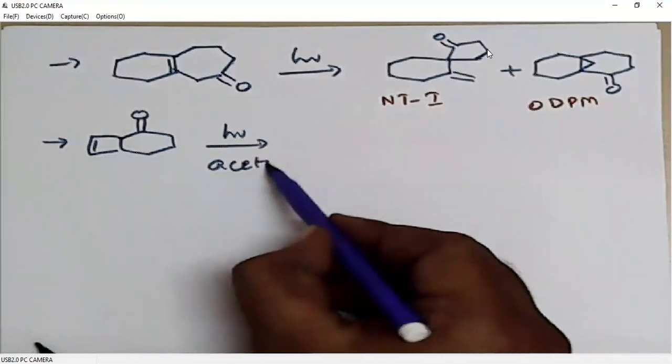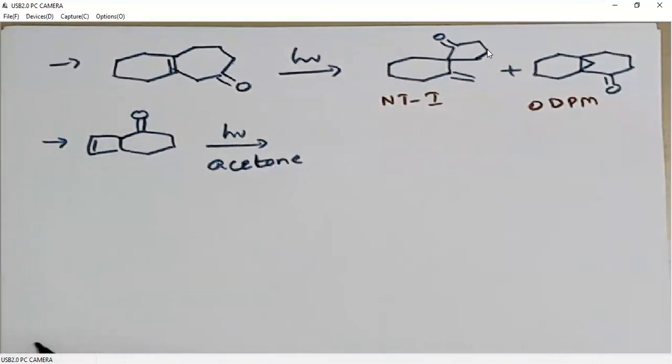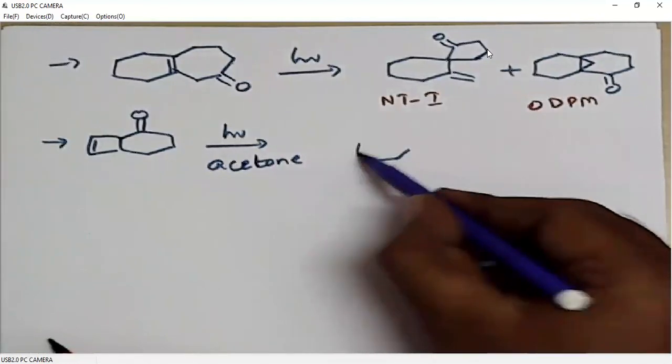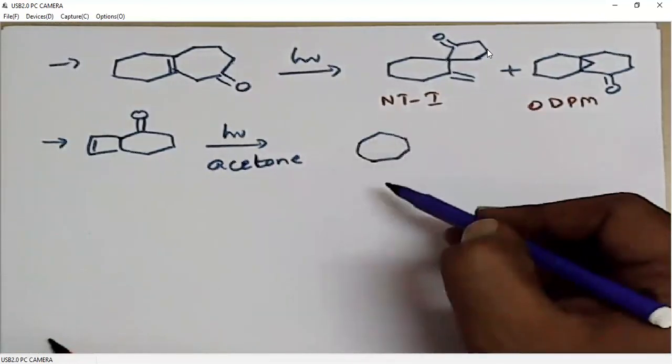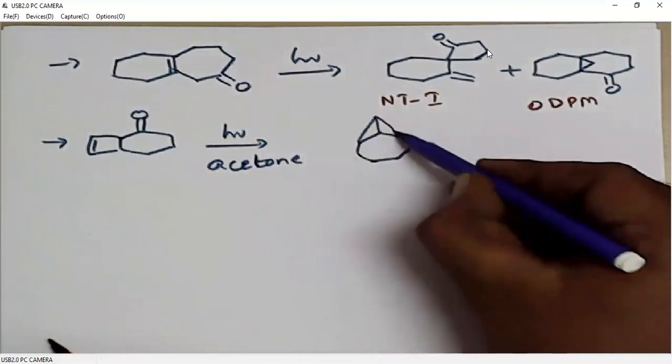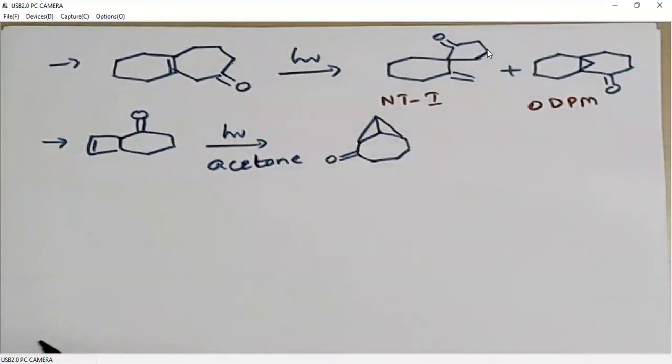Again, acetone is also used as a sensitizer. When this molecule is undergoing ODPM, it is generating a 7-membered ring like this.